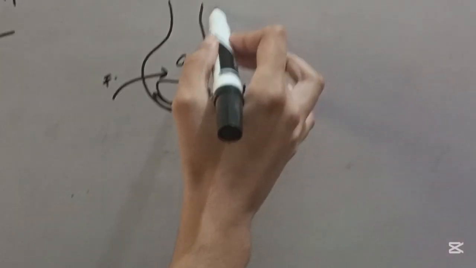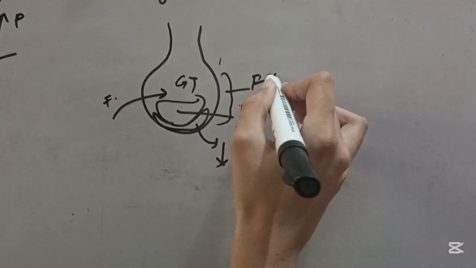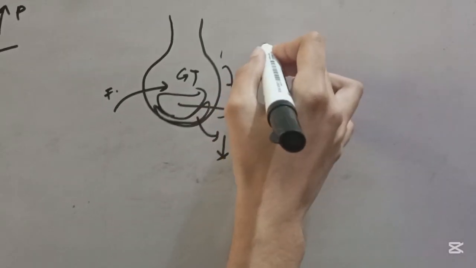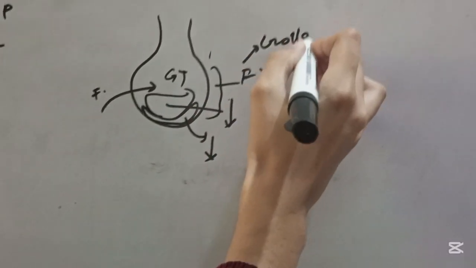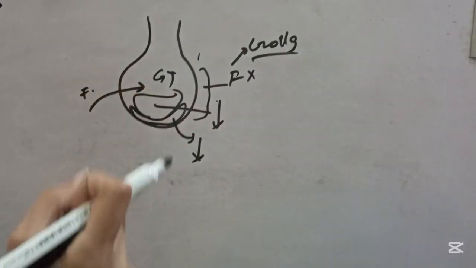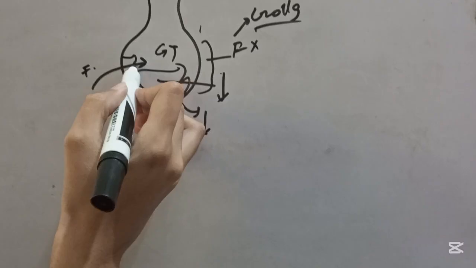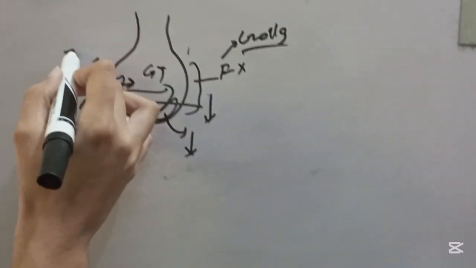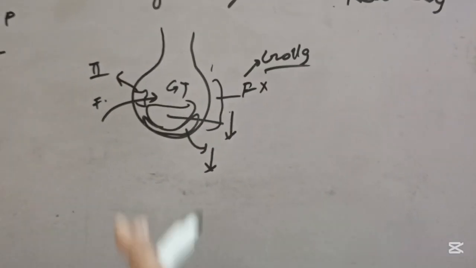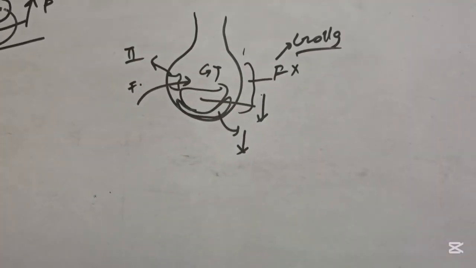Next, we have the septa here. Within the septa, the fibroblasts multiply. And when they multiply and release collagen, this collagen will lead to thickening of the alveolar septa. Third is the cells that are present here. If this is a type 2 pneumocyte, then there will be hyperplasia of these type 2 pneumocytes, and surfactant is going to increase.